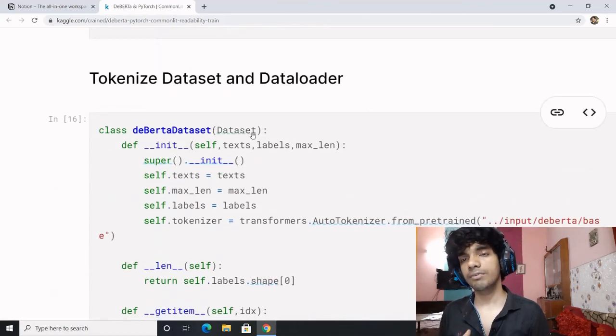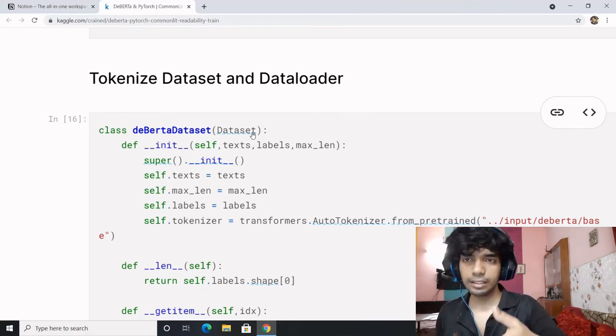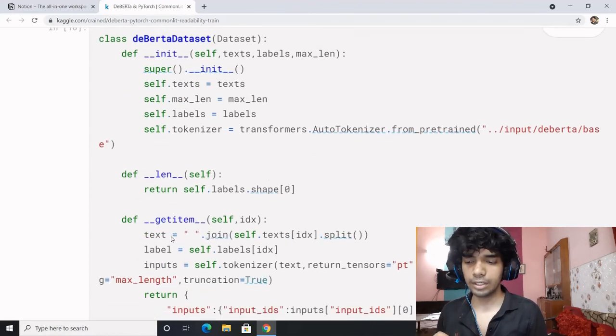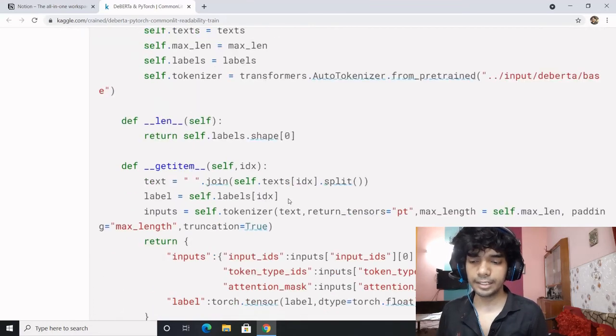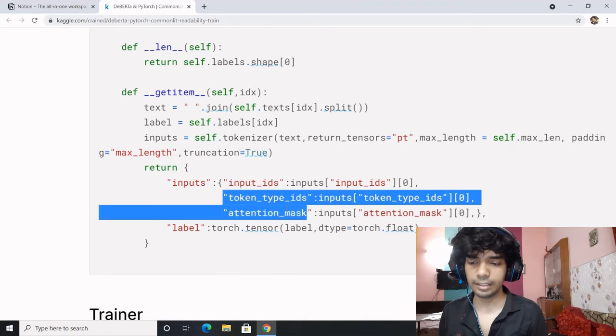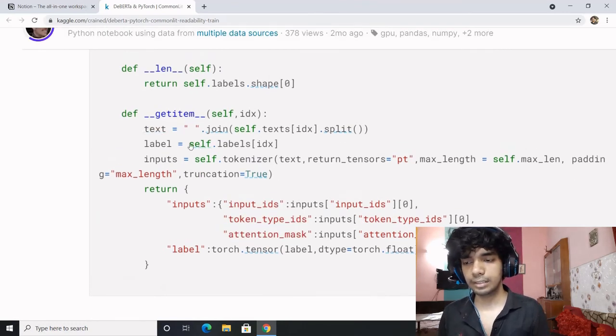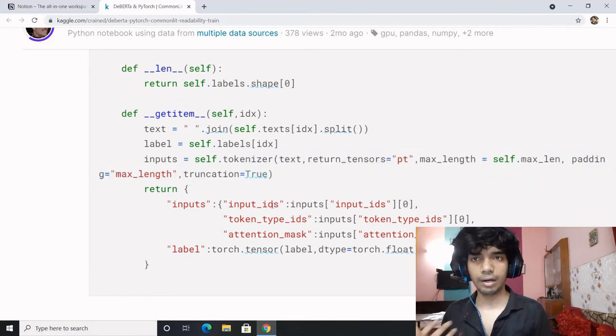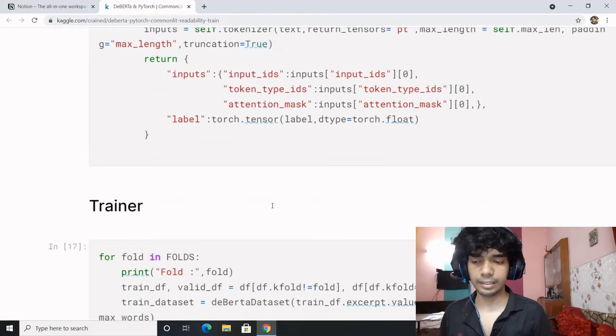What happens over here is you're defining how the dataset is to be parsed and processed. The dataset is being inherited from PyTorch. So from torch.nn.utils dataset, you're inheriting and defining your particular use case dataset: what is the length of the dataset and how each item would be parsed. For every item, you would return the input IDs, the token IDs, the attention mask, the text, the labels, and the inputs which are being tokenized over here. After that, you obtain the input IDs, the token type IDs, and the attention mask.